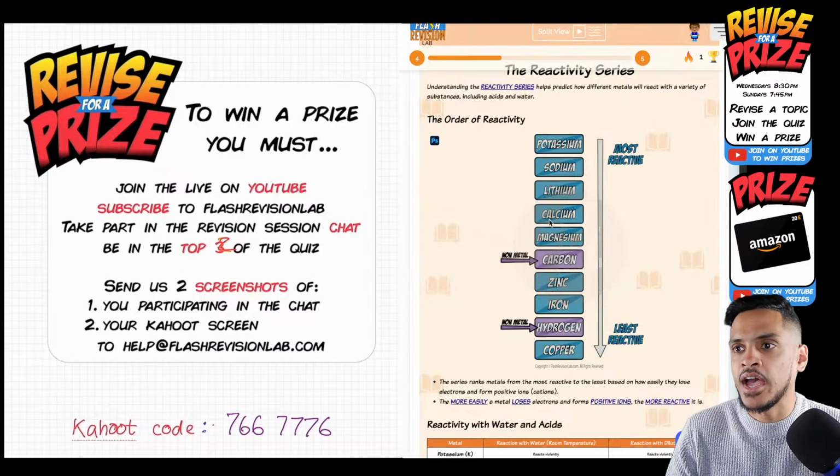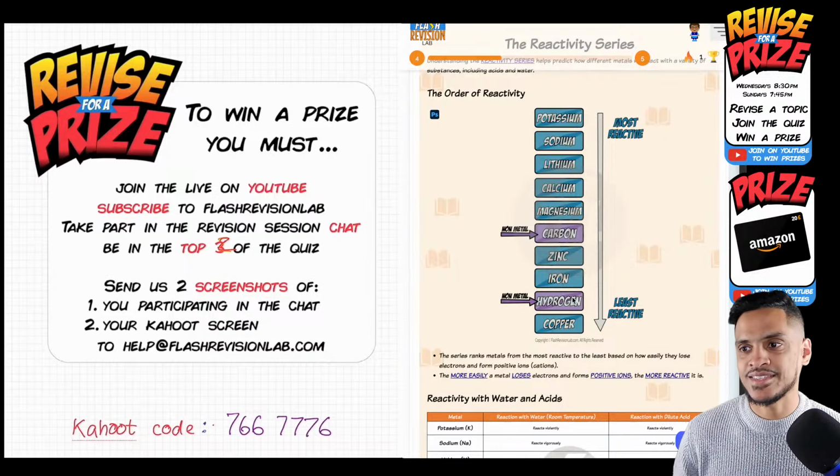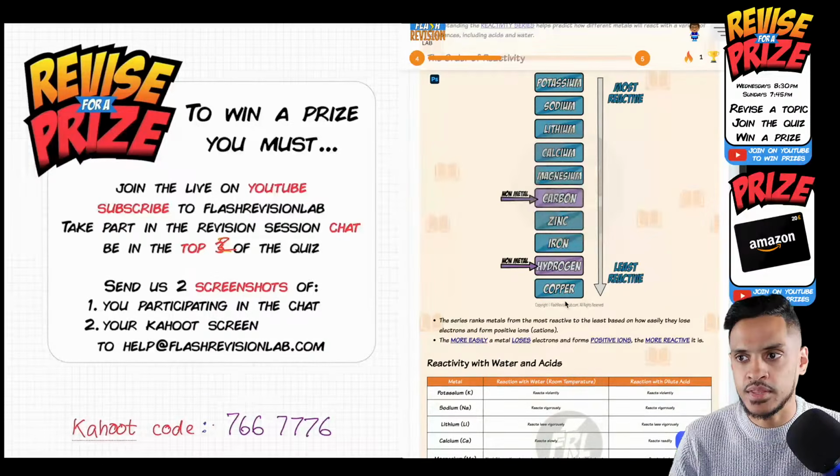So yeah, it's good to memorize this reactivity series. So most reactive potassium, you got copper here. We've got carbon and hydrogen. They're purple. We're going to look at why carbon is purple. They're both non-metals. Hydrogen, that's more important for electrolysis. The reason that's purple there, why that's there. But it's the metals that we're most concerned with here.